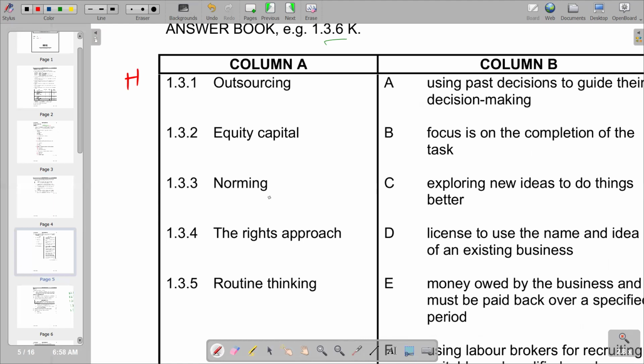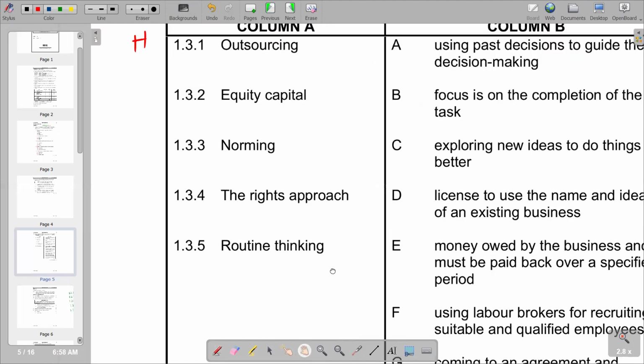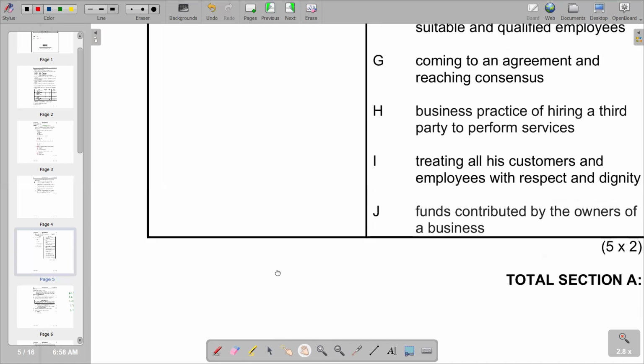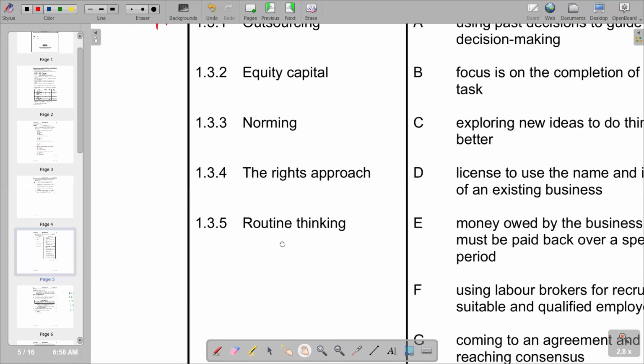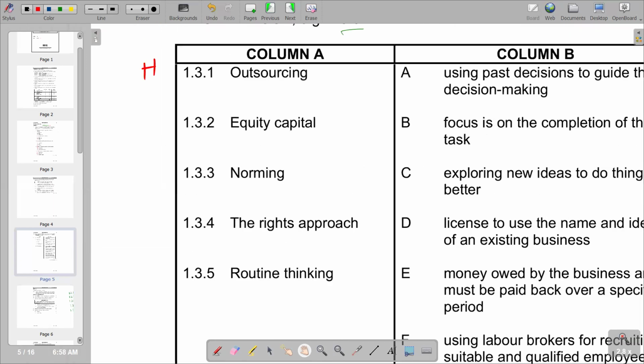So we go to the responses and we go down, we see J, it's saying funds contributed by the owners of a business. So we've got J as the correct response. So on 1.3.2, we are saying J.